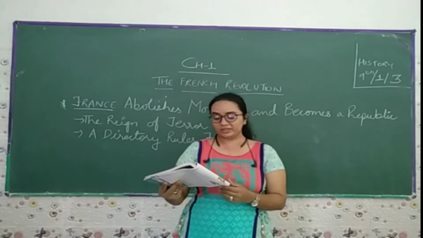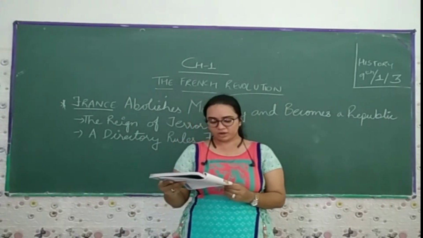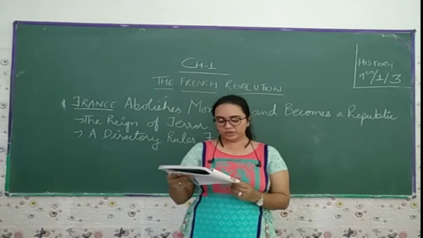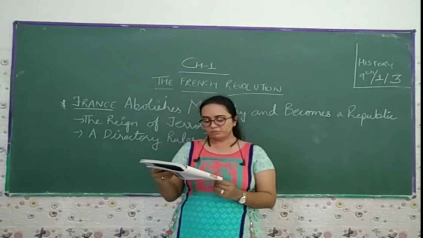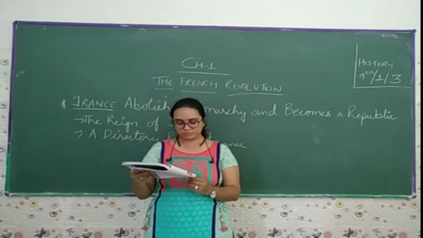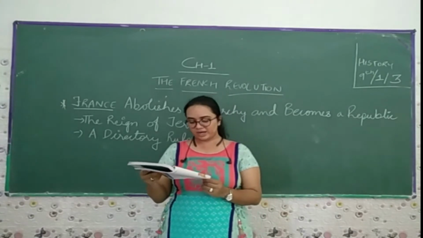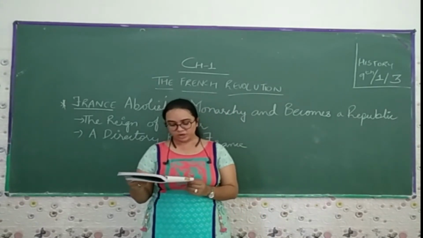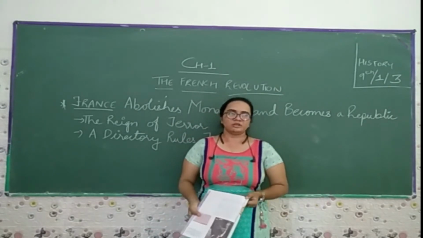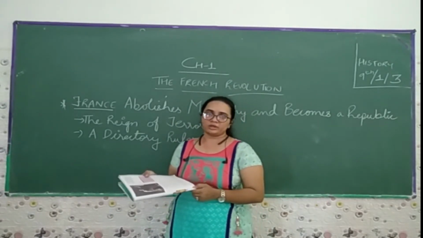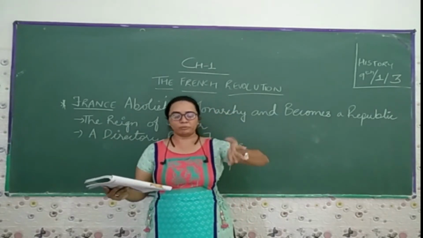In the summer of 1792, the Jacobins planned an insurrection of a large number of Parisians who were angered by the short supply and the high price of food. On the morning of August 10, they stormed the palace of the Tuileries, massacred the king's guards, and held the king himself as a hostage for several hours. Now think about the remarkable change that took place here. They captured the king and held him in front of the people for a longer period of time.